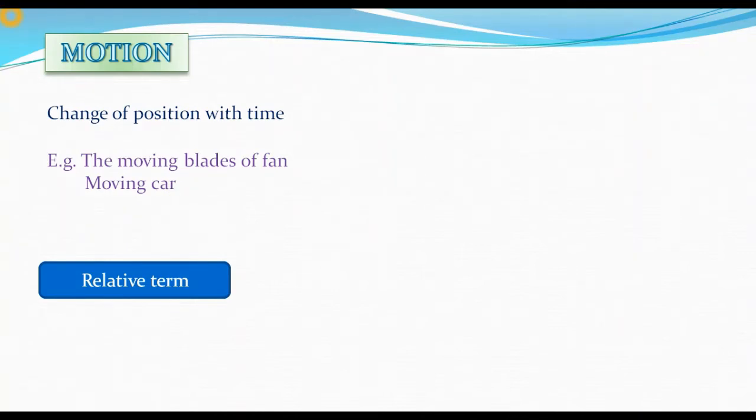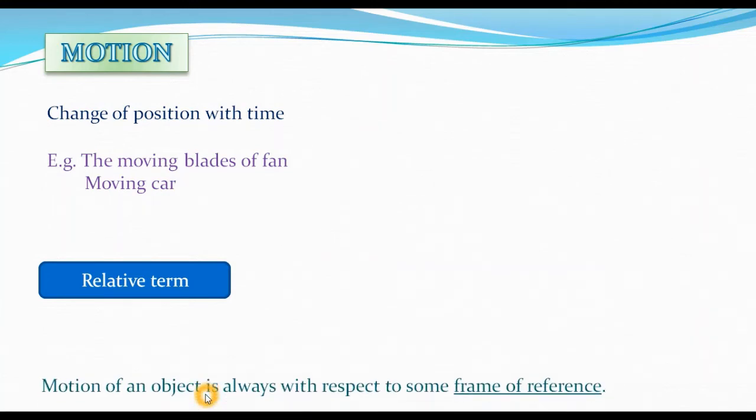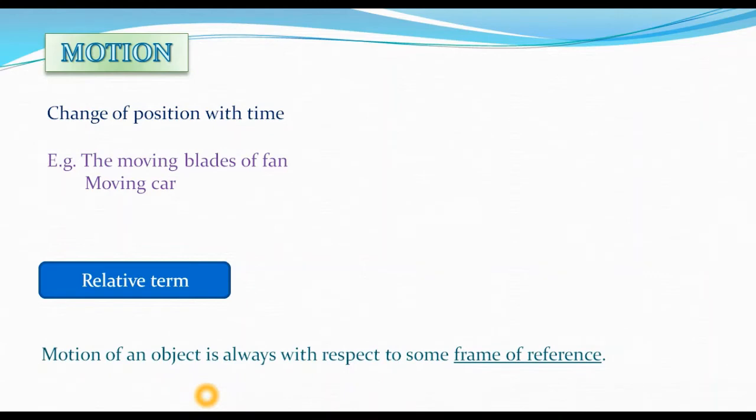It means motion of an object is always with respect to some frame of reference. You might be thinking, what is this term, frame of reference? You will understand it very soon.